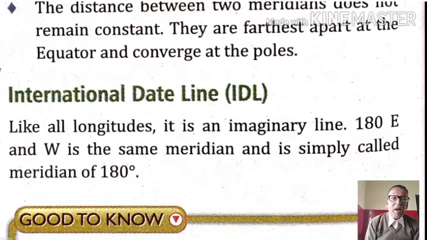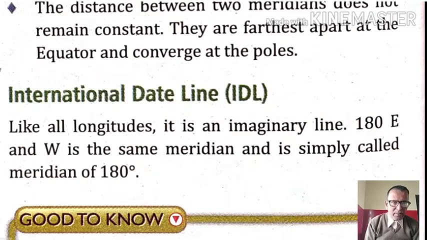But when we come to 180 degree, it is neither east nor west, because there is only one line which can be termed and marked as east and west both. So there is a single line, and it is the same line as 180 degree east, and again it is the same meridian as 180 degree west.